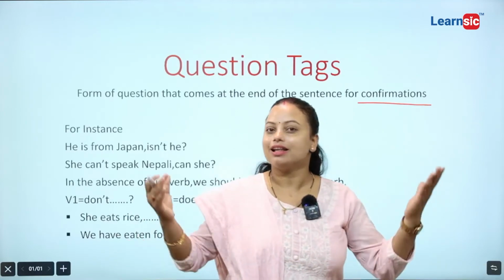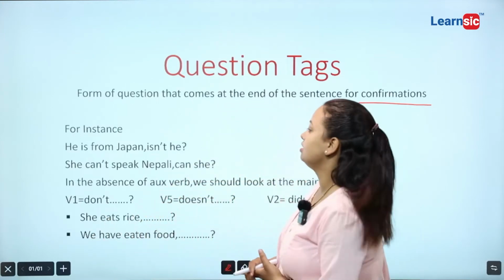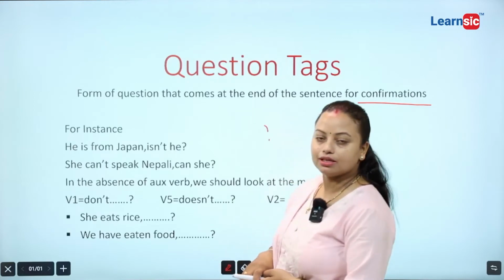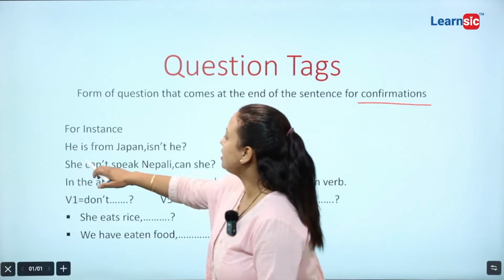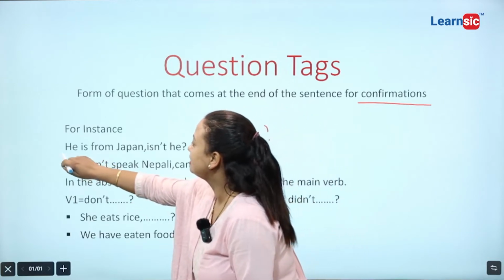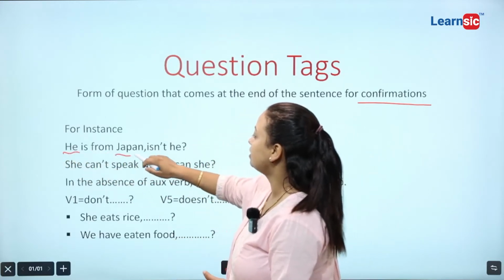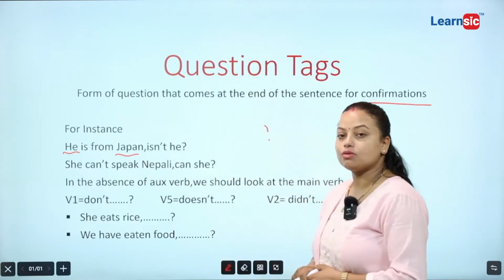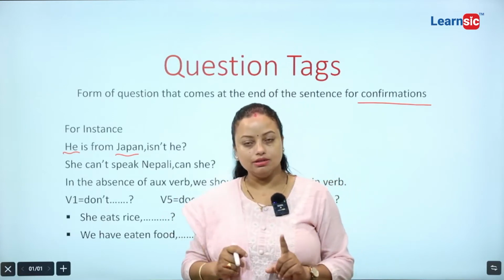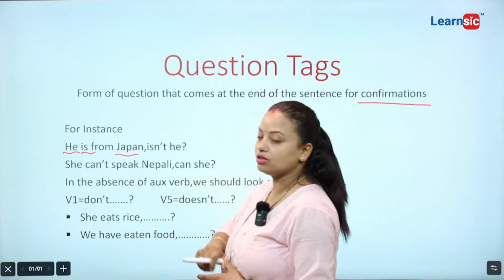So alright, let's now do some MCQ here. For instance, I have taken some example here. He is from Japan. As we know, while making a tag question, we have to look generally to the auxiliary verb.